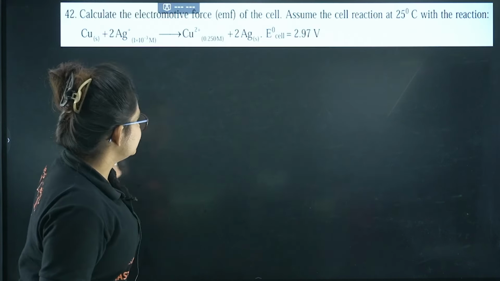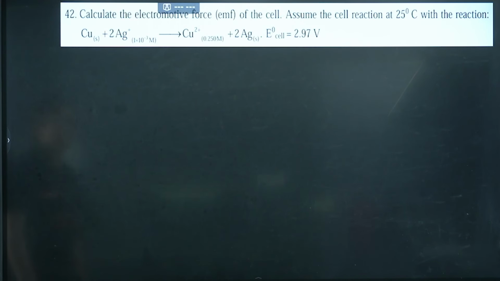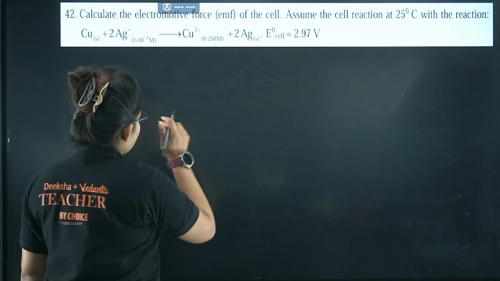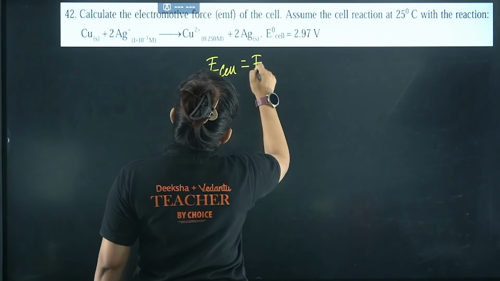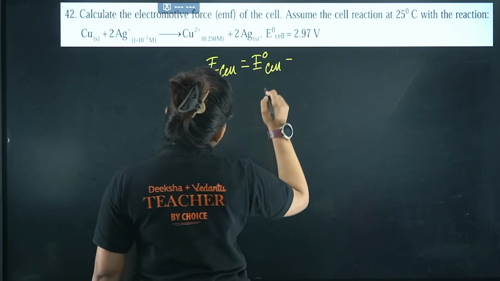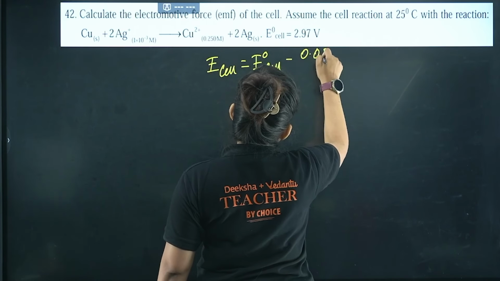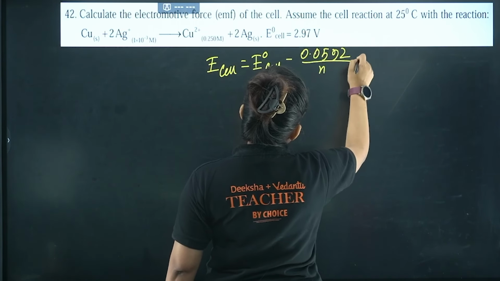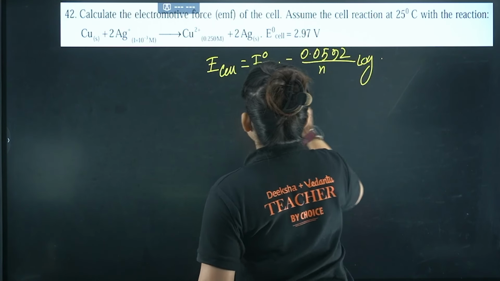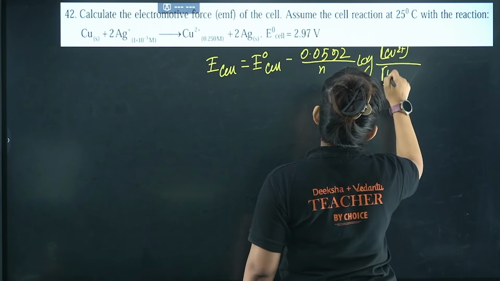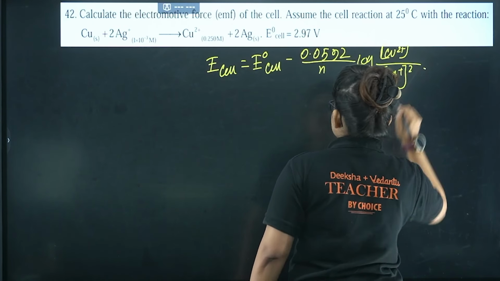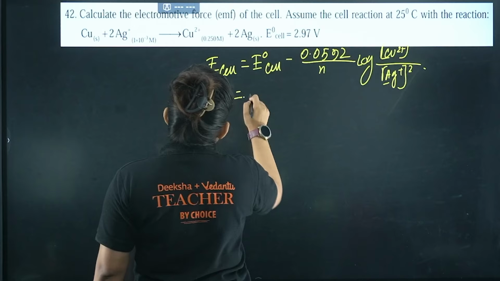Okay, let's proceed further. Here you can see the next question. Calculate the electromotive force of the cell. Assume the cell reaction at 25 degrees Celsius is given like this. Fine, we can directly approach the Nernst equation. E cell is going to be E0 cell minus 0.0592 divided by n, log of product by reactant. So concentration of Pb2+ divided by concentration of Ag+ whole square. Right? Now let's put the value.